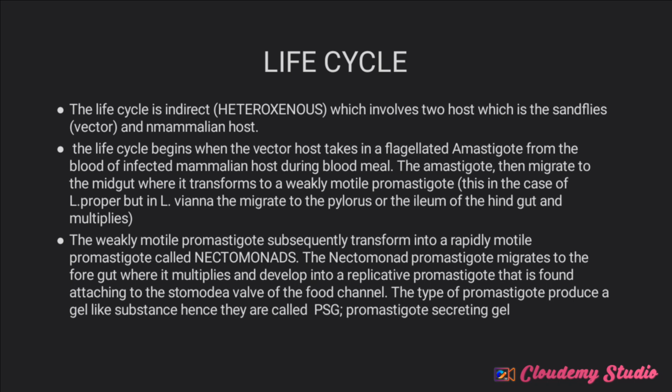Now, let us move to their life cycle. The life cycle is indirect, that is, they are heteroxenous, which involves two hosts. The first host is the sandfly, and the second host is the mammalian host. I will show you the image of a sandfly. Now, the life cycle begins when the vector takes the blood of an infected mammalian host. You understand? What it takes in is a flagellated amastigote when it is feeding on the blood of the host.